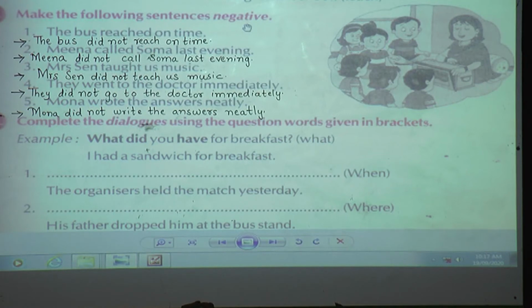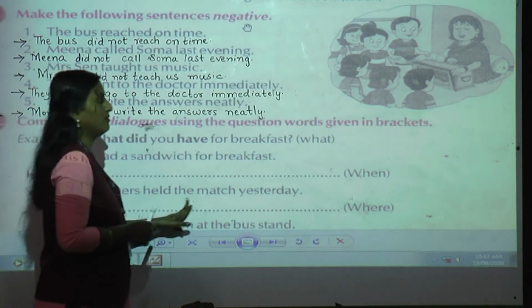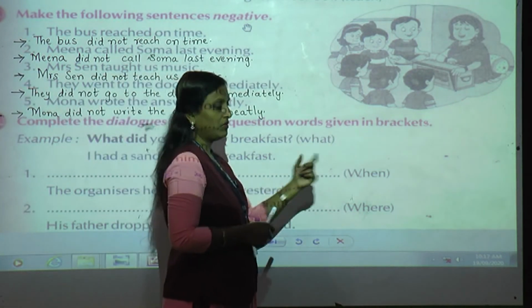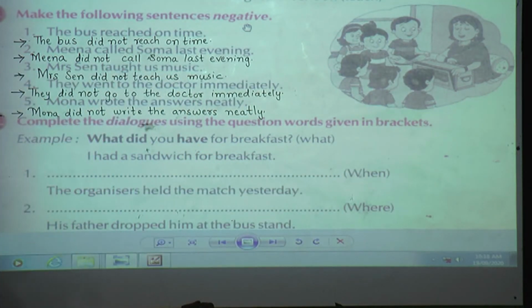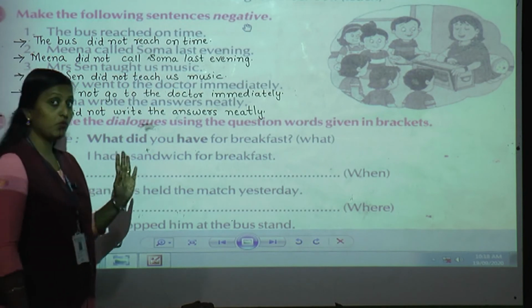Now we are going to see exercise D. What is there in exercise D, students? What have we learned after negatives? We have learned questions, yes or no. Here, complete the dialogues using the question words given in brackets. Some dialogues have been given, and you have to make them into questions with the help of the question words given in the brackets. And at that time you have to remember what I have taught you.